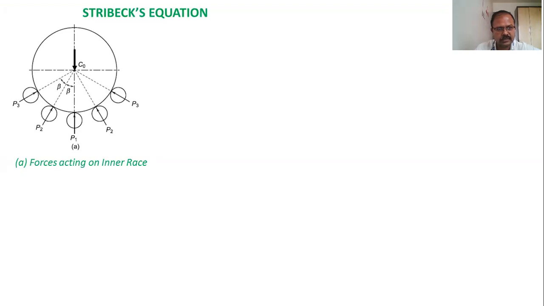In this figure, you can see the forces acting on the inner race. If we say that C0 is the load acting, then the corresponding radial loads supported by each ball will be P1, which is exactly below the center. Then at angle beta on either side, the load will be P2. Again, at angle twice beta from the center, it will be P3, and so on, which will be resisting C0. So these are the loads acting on the inner race.